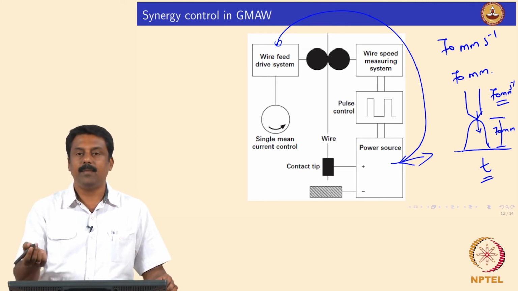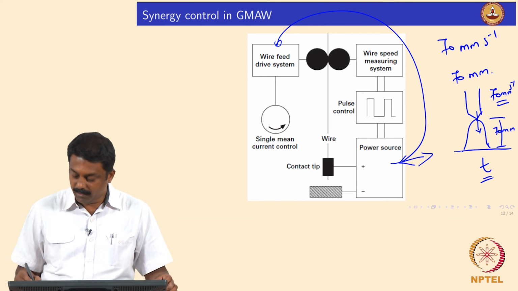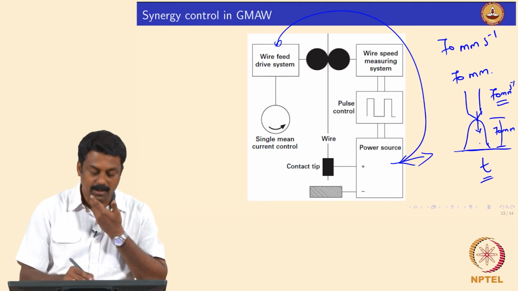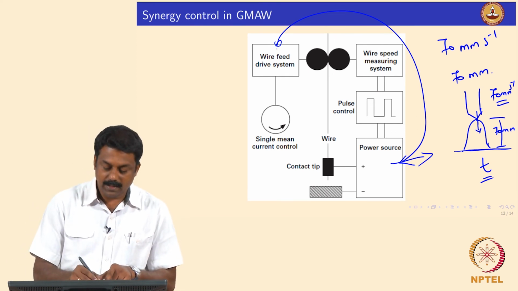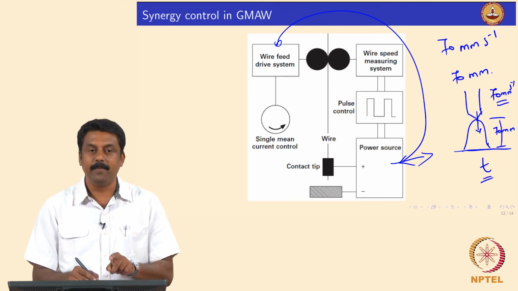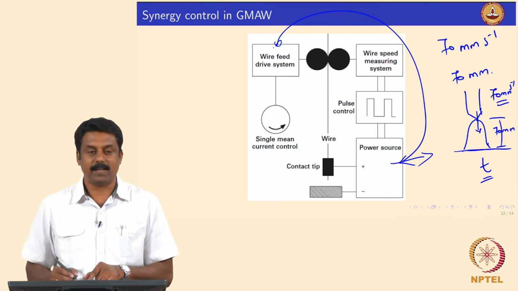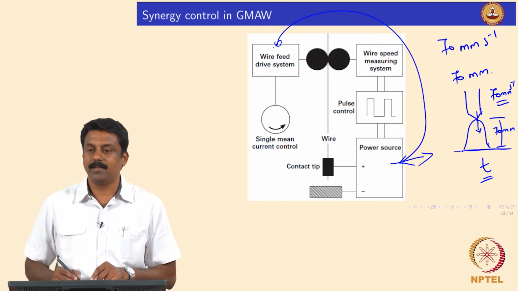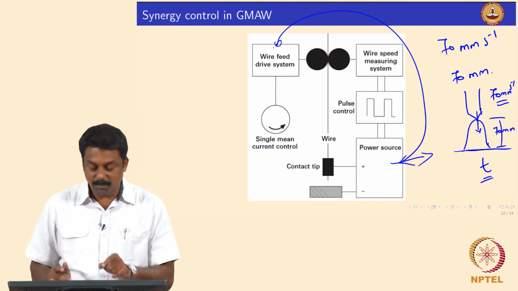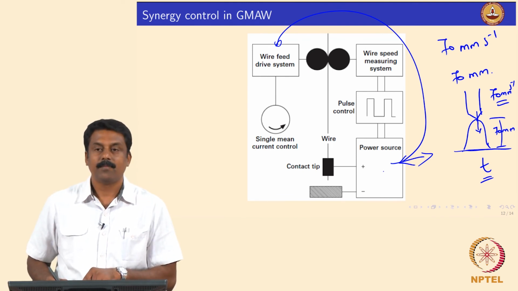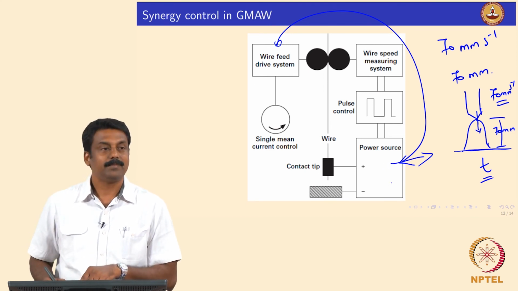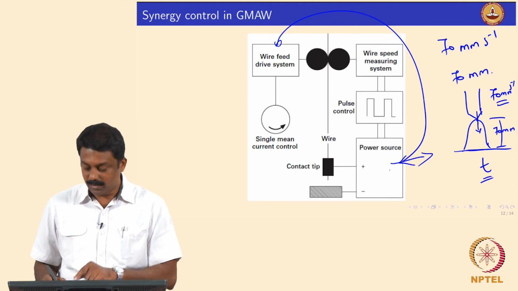In a short circuiting transfer mode, you will have to make sure that you establish a short circuiting after time t. So, then it has to increase the wire feed rate compared to the melting rate. So, the power source should talk to the wire feeder: I am melting 70 mm per second, you give me 80 mm per second, so that I can establish a short circuiting after whatever time, right. And then the moment short circuiting happens, the power source would identify, okay, my voltage is going down, voltage is 0. So, now I need to reduce the current,